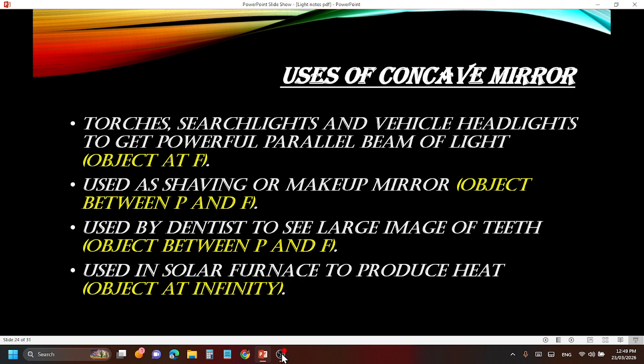First is torches, searchlights, and vehicle headlights to get a powerful parallel beam of light. Now I'm giving you at which places the object is kept so that we can get this image. So torches, searchlights, and headlights to get a powerful parallel beam of light.